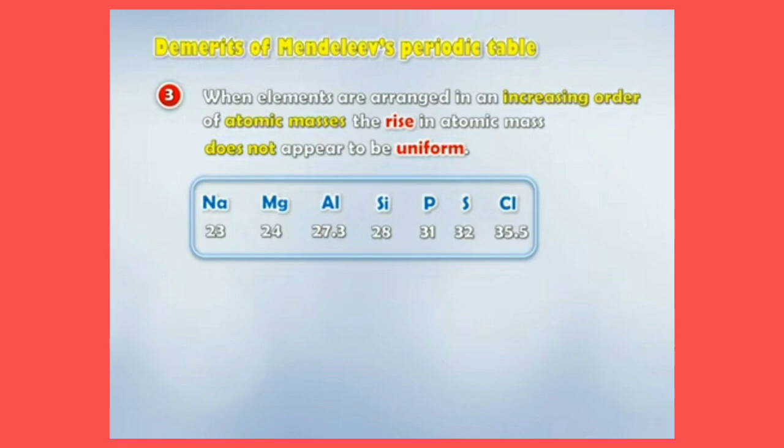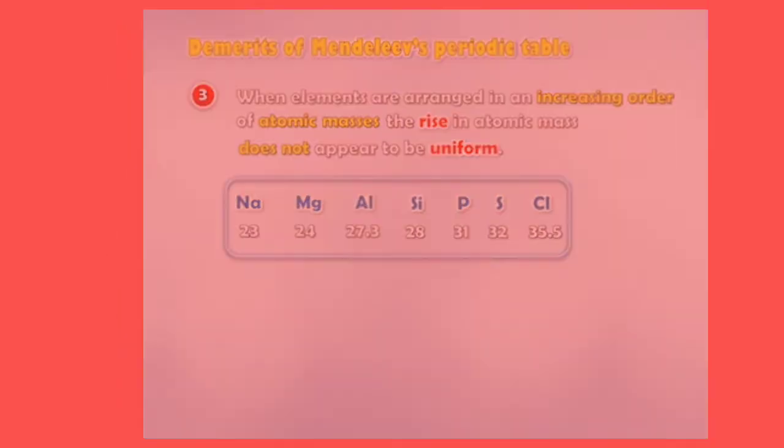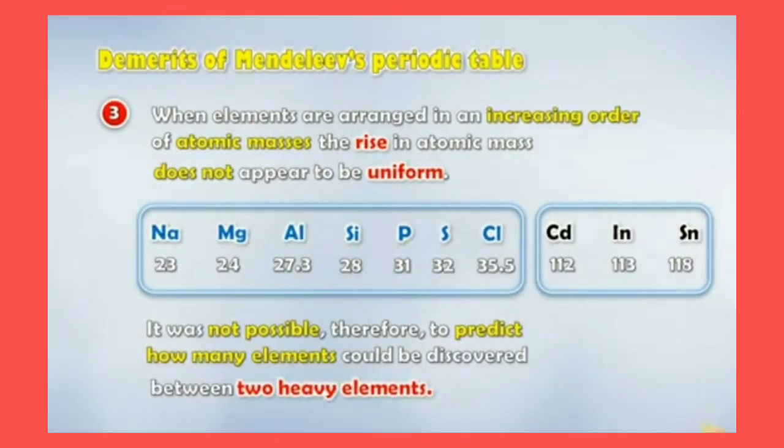And also children, if we look at heavy metals like cadmium, iron, tin, here also the difference between the atomic masses is different, right? So it was not possible to predict how many elements could be discovered between two heavy elements.